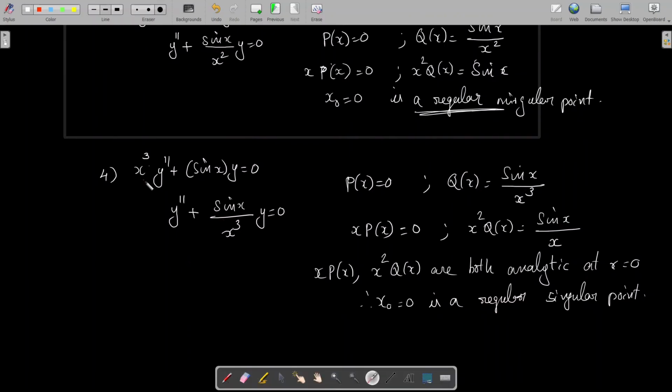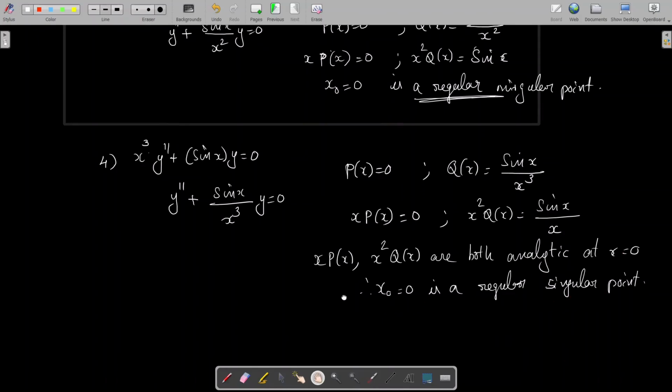Similar problem, x cube y double dash plus sin x y equal to 0. The differential equation is actually y double dash plus sin x by x cube y equal to 0. Here p of x equal to 0 and q of x equal to sin x by x cube. What will be x into p of x? It is equal to 0. And x square into q of x is sin x by x. We already see that sin x by x is analytic at x equal to 0. Limit x tends to 0, sin x by x equal to 1. So both these functions x into p of x and x square q of x are analytic at x equal to 0. Therefore, x not equal to 0 is a regular singular point of this differential equation.